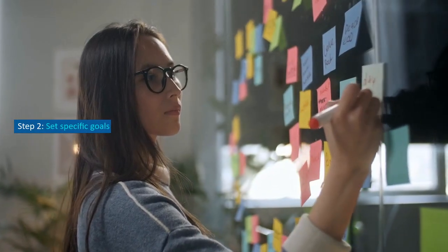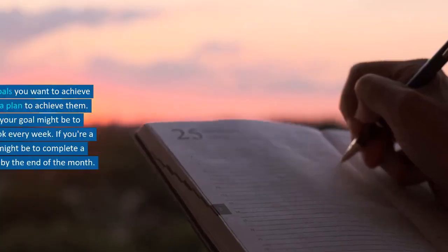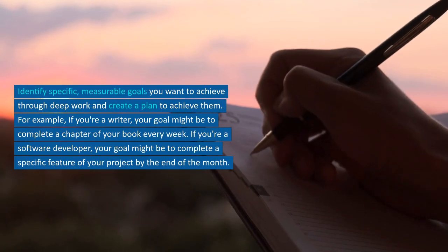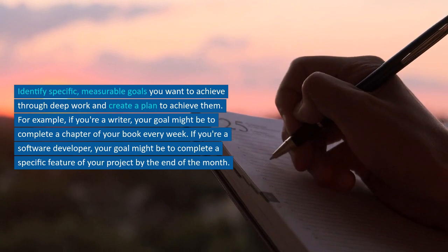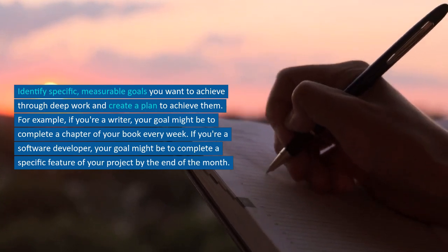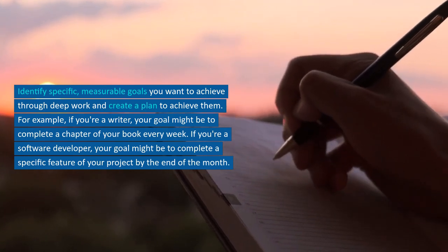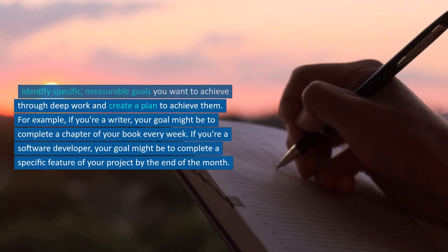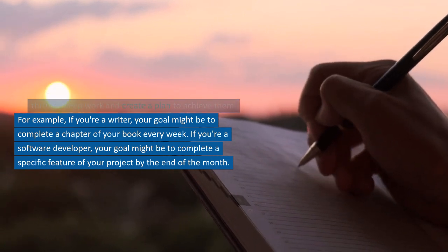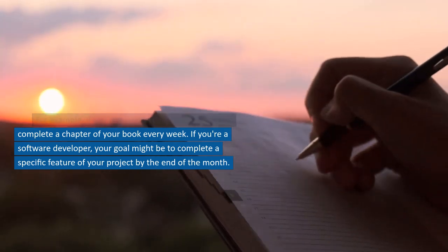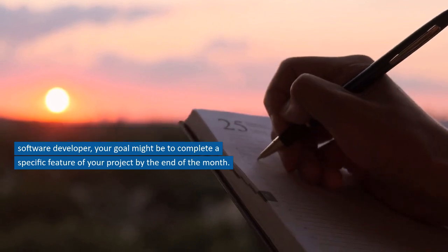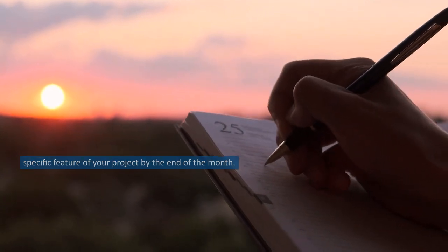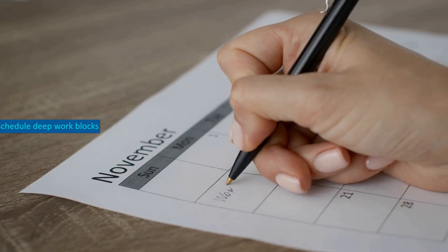Step 2. Set specific goals. Identify specific, measurable goals you want to achieve through deep work and create a plan to achieve them. For example, if you're a writer, your goal might be to complete a chapter of your book every week. If you're a software developer, your goal might be to complete a specific feature of your project by the end of the month.